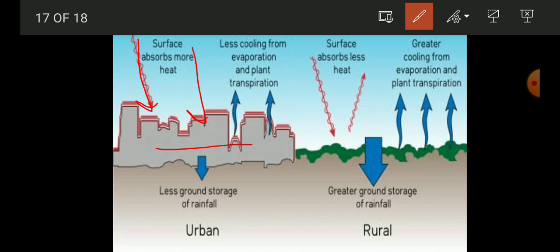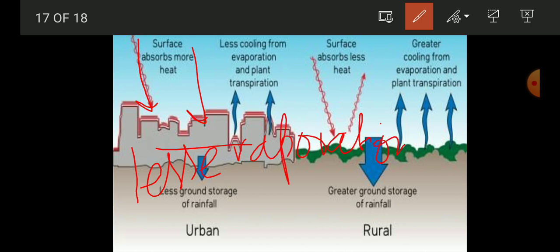As you know, very little land is present, most of the space is occupied by the buildings, and that is why less evaporation occurs in the concrete area. Also there is very little transpiration. Transpiration means loss of water through the leaves.